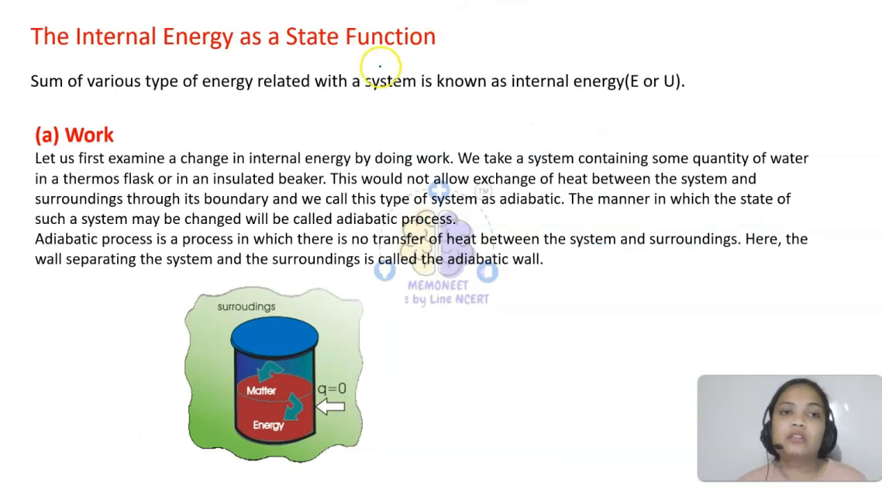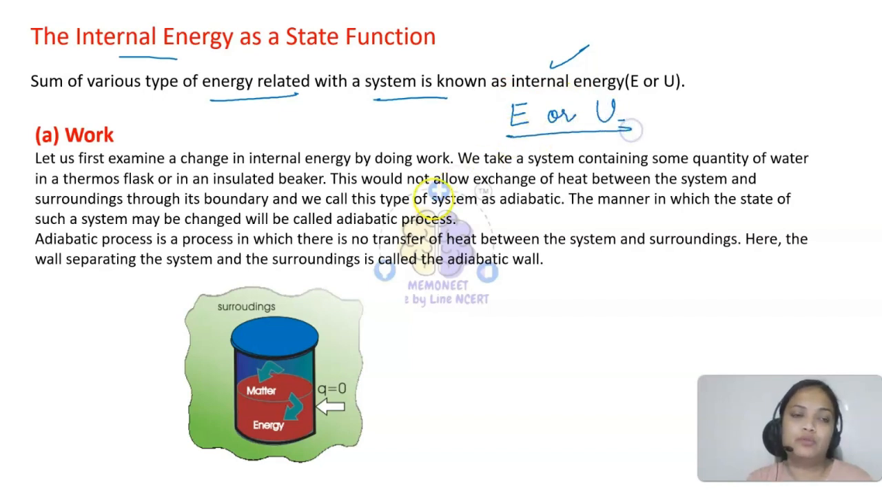Now I need to talk about internal energy. Okay, so internal energy is something that we are going to study in thermodynamics, very important. So internal energy means the sum of various types of energy that are related with the system. A system can have a lot of energies, right? Mechanical, kinetic, thermal, a lot of things can be there. So the sum of those various types of energy for a system will be known as internal energy. Means I can say that whatever energy is possessed by the system, that I will call internal energy. So in thermodynamics, internal energy is represented as E or capital U.